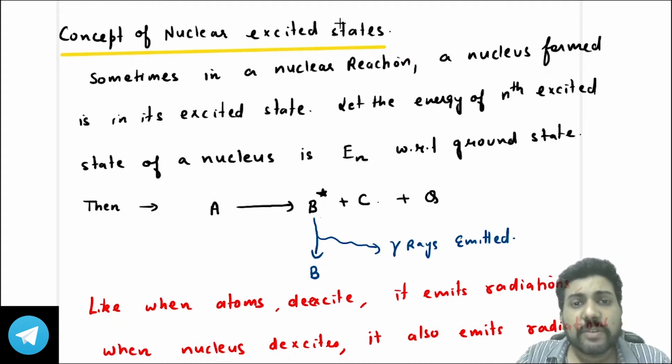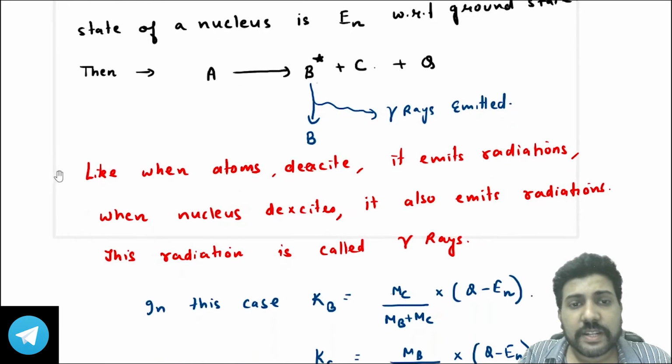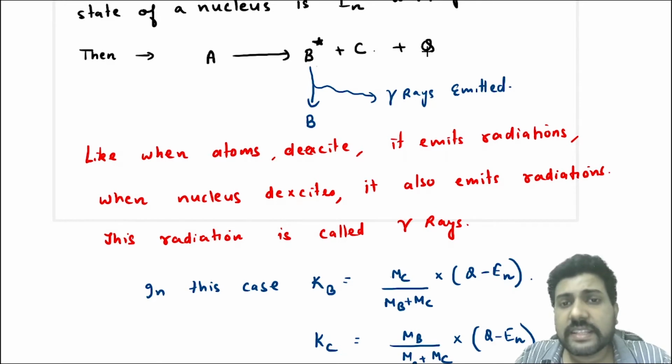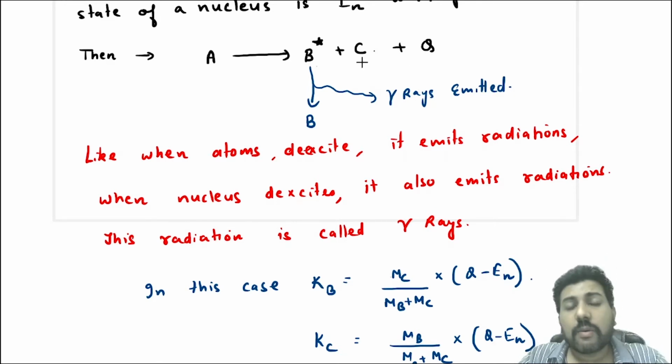The excited nucleus is represented by a star. So this is an excited nucleus. Then what we will say here is, you have to listen carefully now. A converts to B star plus C plus Q value. Q value is the energy released in the nuclear reaction. Now, whenever an atom de-excites, it emits radiation. Similarly, whenever a nucleus de-excites, it emits radiation.